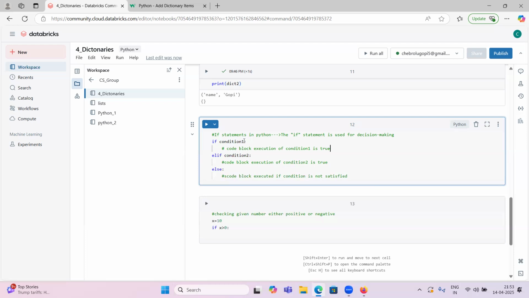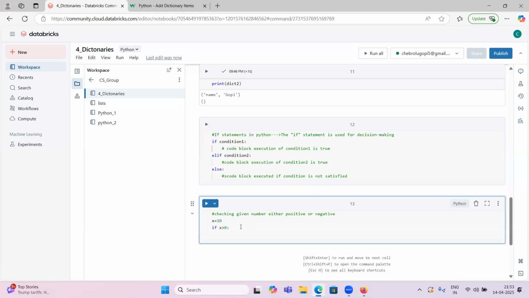Understood? So if condition 1 is true, then it will execute this one and it will come out of this block. If condition 1 is not satisfied, it will check condition 2. If this condition is true, it will execute the block we have provided and come out of this. If both condition 1 and condition 2 are not satisfied, then it will execute whatever code is inside the else block. Any doubts, guys?